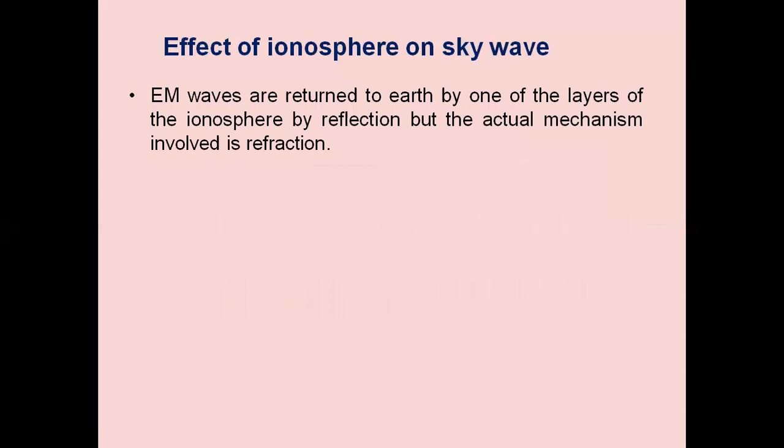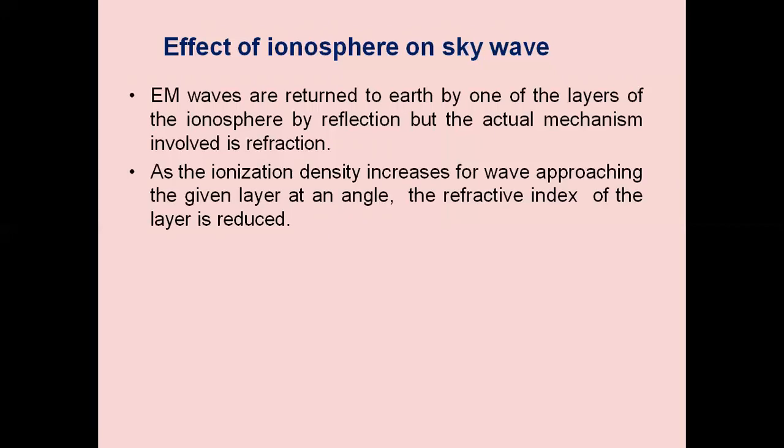Now we see the effects of the ionosphere on skywave. EM waves are returned to Earth by one of the layers of the ionosphere, mostly the F layer. During daytime, F1 and F2 layers. The F2 layer is the most important reflection layer. EM waves are returned to Earth by reflection, but the actual mechanism involved is refraction, just bending.